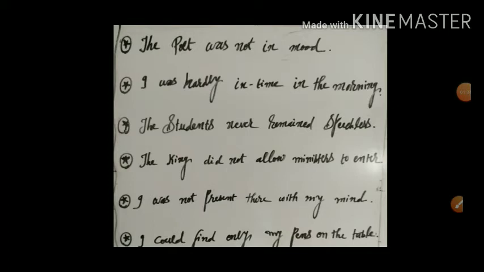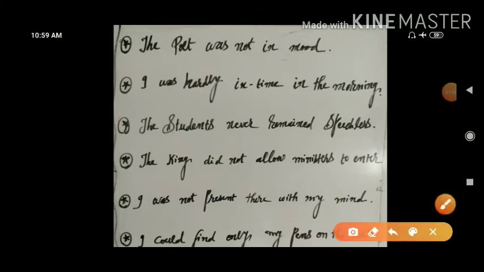When you are going for affirmative into negative, negative into affirmative, you will keep it in your mind. First of all, you will go with the opposite sense of given sentence. Opposite sense is equal to negative sense, here was not.